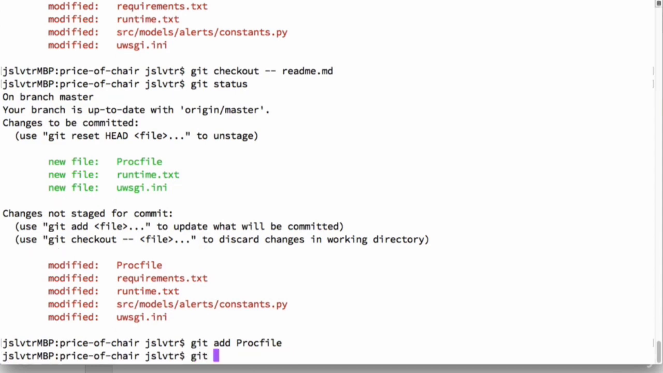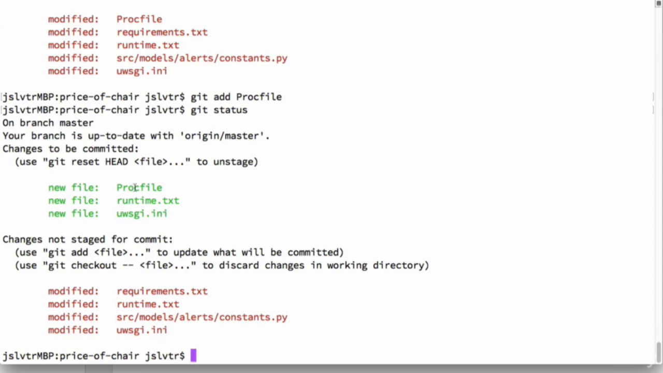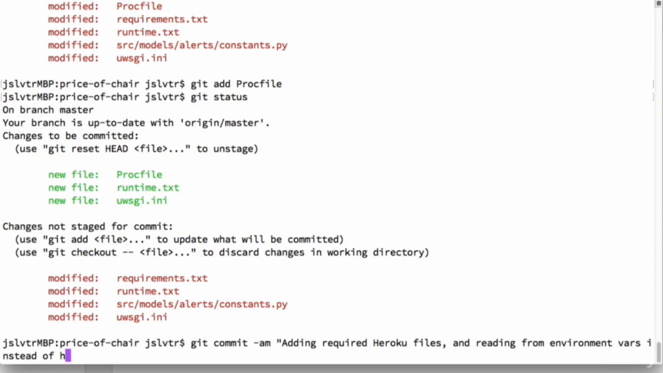Once you do that, they will show up like that only. Anyway, so git commit -am and then write "adding required Heroku files and reading from environment vars instead of hard-coded API values."